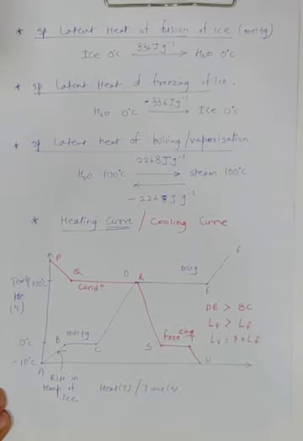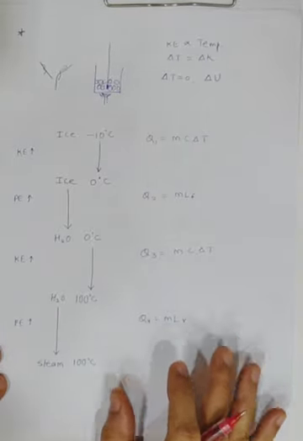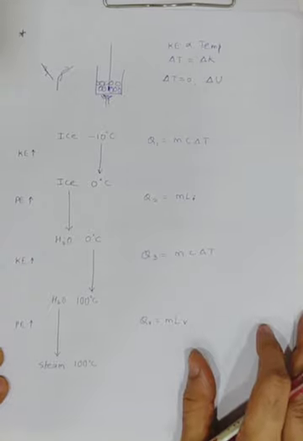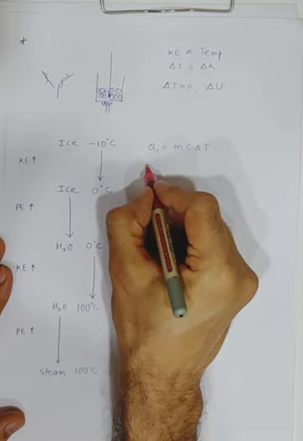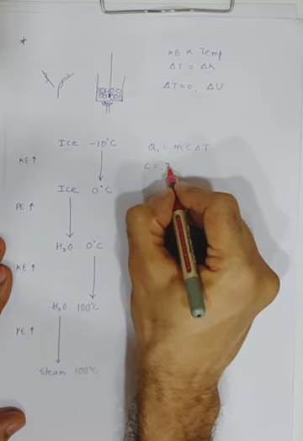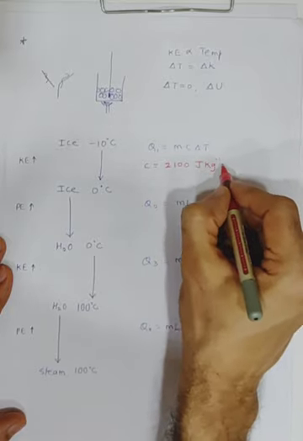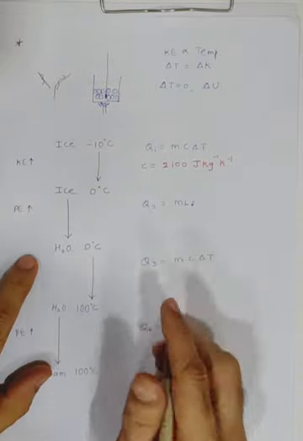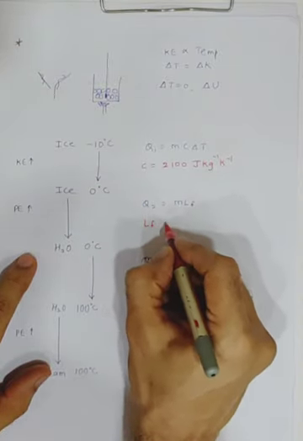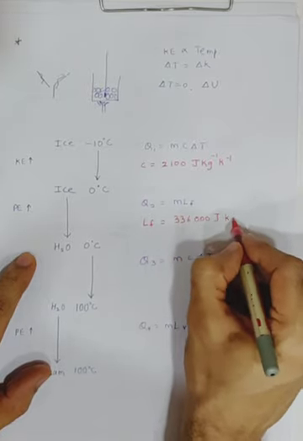Now I'm just telling you some data. If you remember it, it will help you. Usually they give it to you in the exam, but sometimes they may not, and then you'll have to assume it yourself. The specific heat you are going to use in this problem for ice is 2100 joule per kg per Kelvin. The latent heat we use for ice is 336,000 joule per kg.